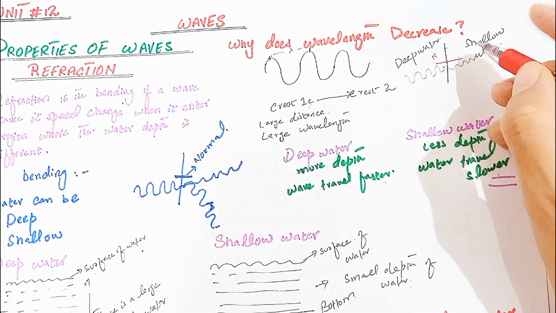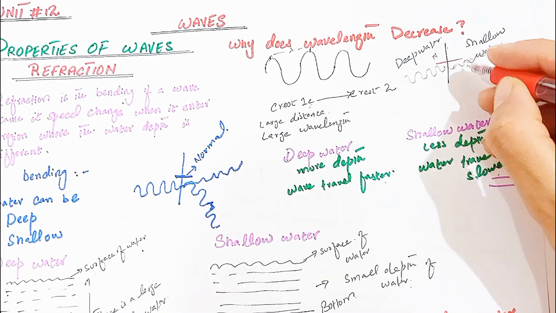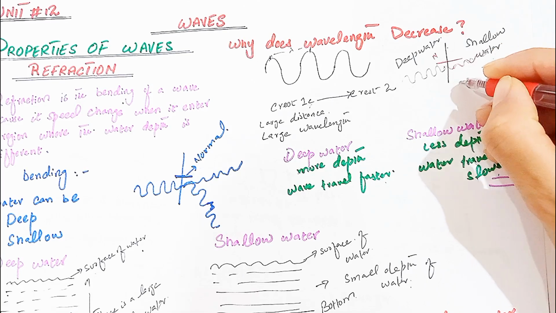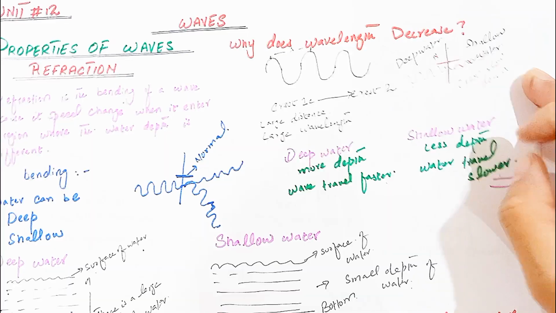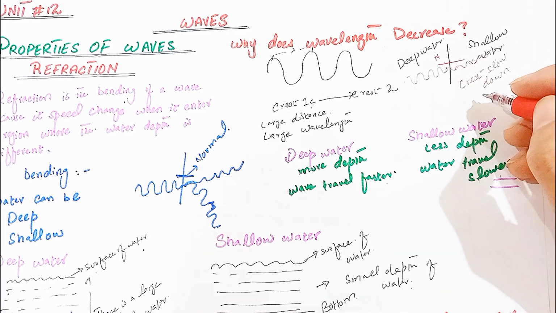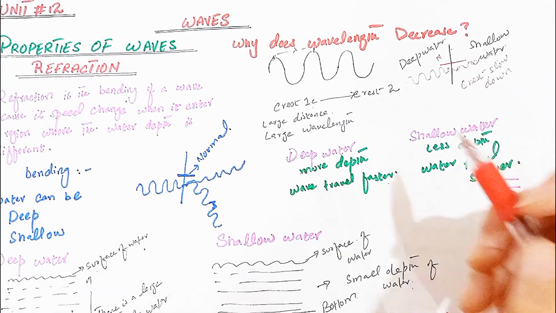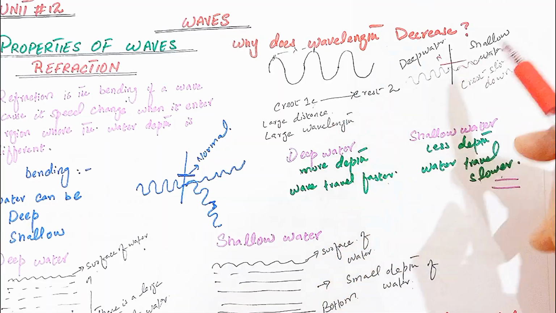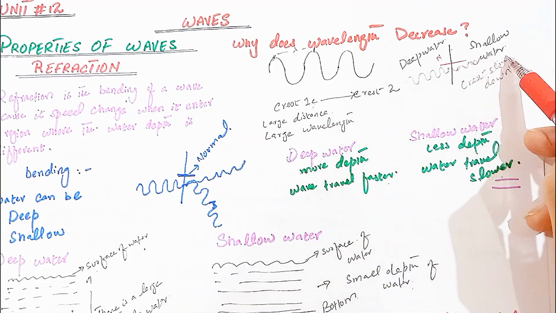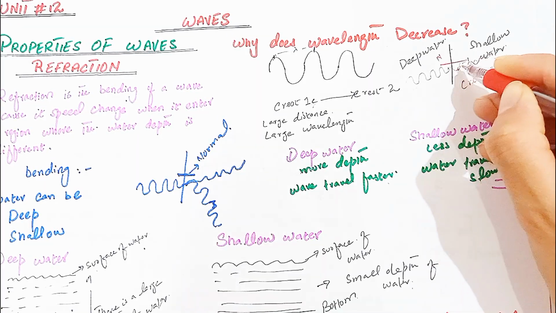Why does it bend toward the normal? Because its speed is decreased, the crest slows down. When the crest slows down, it travels a short distance. Before I clap again, the crest has only traveled a short distance. Here we learn that the crests are now close to each other when they enter into the shallow water because the speed is decreased. When the speed is decreased, the distance between the crests becomes smaller.